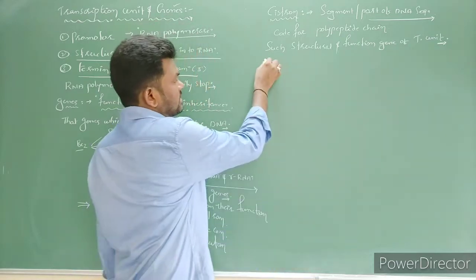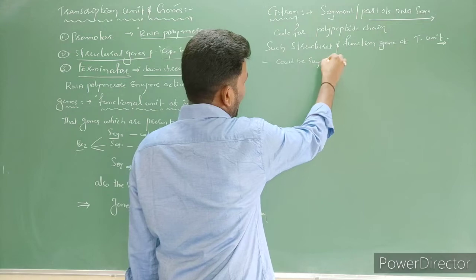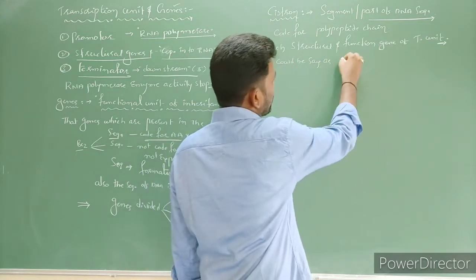In eukaryotic cells, it is called monocistron.